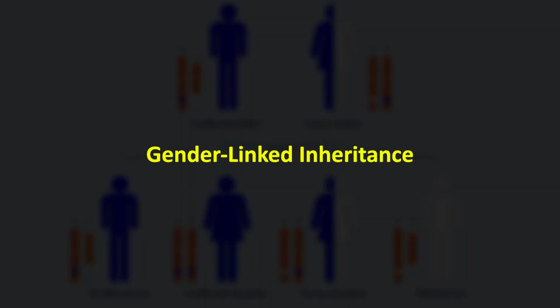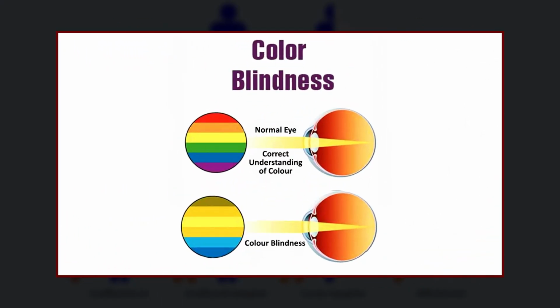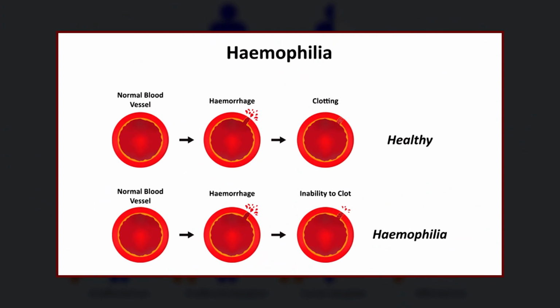Dear students, let's now discuss the gender-linked inheritance. In this type of non-Mendelian inheritance, we see particular traits or characters in an individual that are related to gender. Disorders like color blindness and hemophilia are genetic and gender-related disorders.